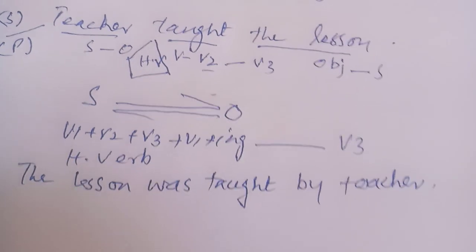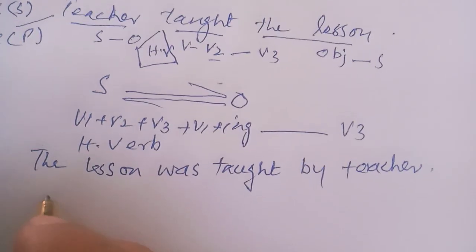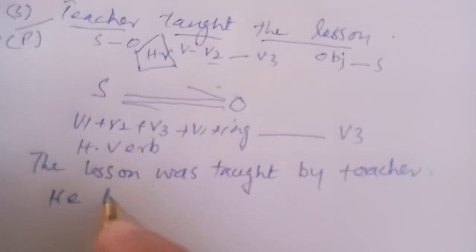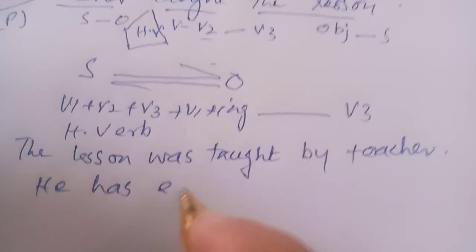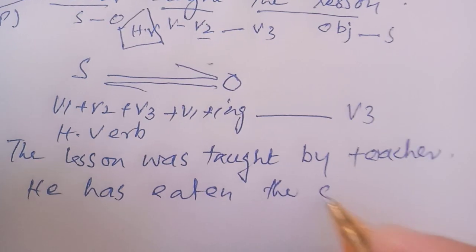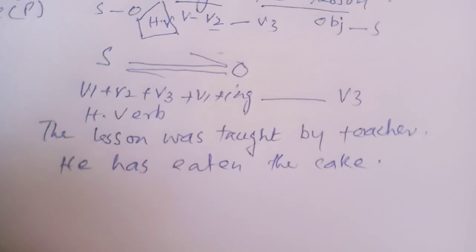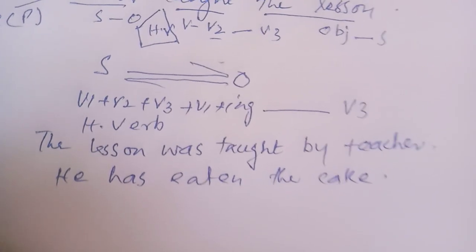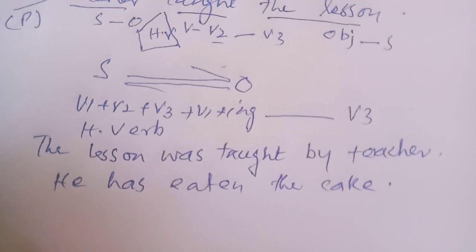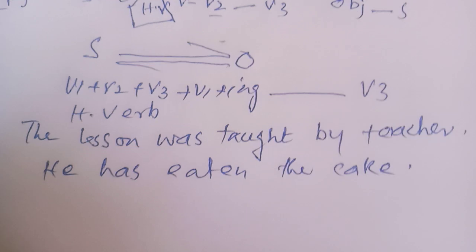Now there is the possibility that you may have perfect tense. For example, he has eaten the cake. Now you have to remember the rule of 3H is equal to V3 and 3B is equal to V3.